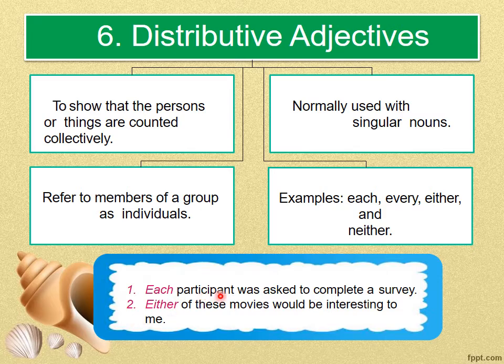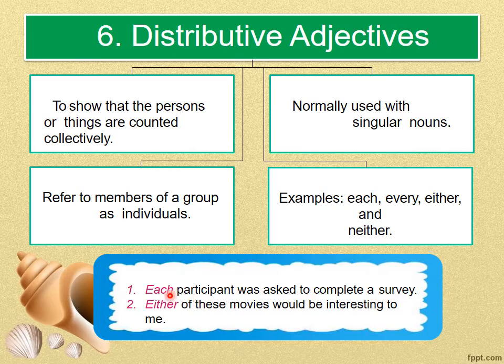Each participant was asked to complete a survey. So there were many participants. So among those participants, each participant was asked to complete a survey.